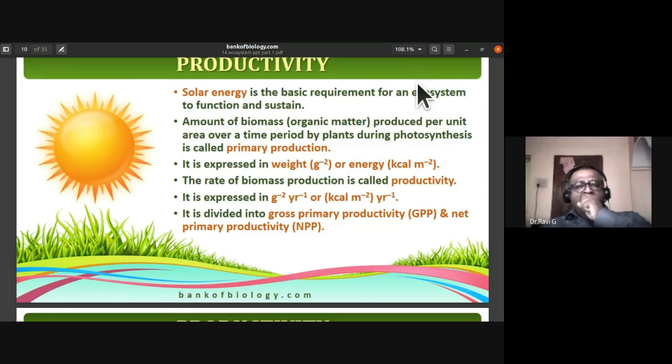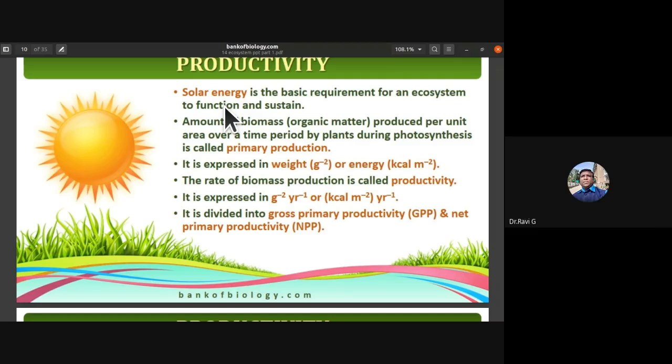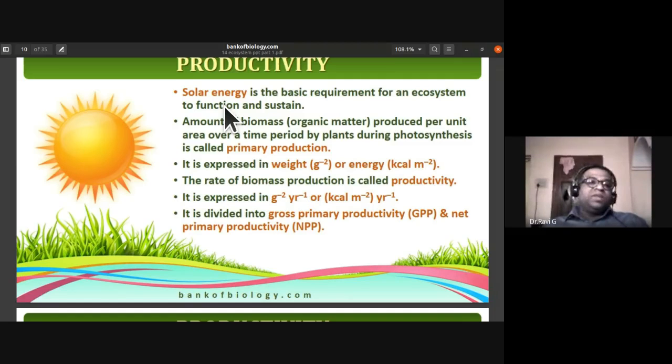The basic requirement for an ecosystem to function and sustain is solar energy. Without the sun, life cannot exist. So without solar energy, no ecosystem can function, sustain, or exist. Solar energy is the minimum requirement for an ecosystem.